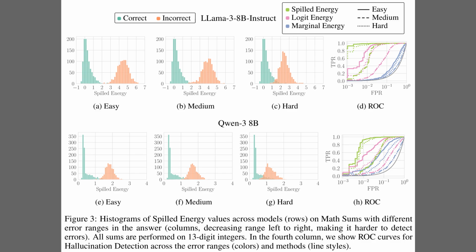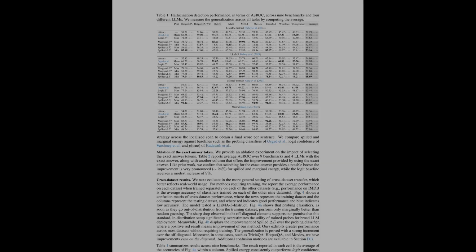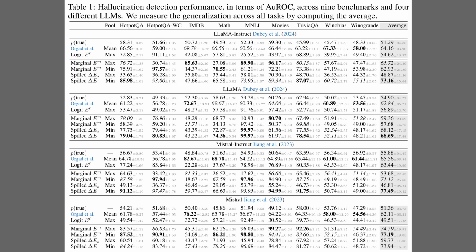Okay, while the previous figure highlighted generalization, Figure 3 drills down into the precision of error detection on math tasks. The top row displays results for Llama 3 and the bottom row for Qwen 3. In the histograms across the first 3 columns, we see a clean separation, correct answers in green cluster at low energy values, while incorrect ones in red shift to the right. This distinction holds even for the hard cases in the third column, where errors are very subtle. Finally, the ROC curves on the right confirm that spilled energy, plotted in green, consistently achieves higher accuracy than the pink Logit baselines.